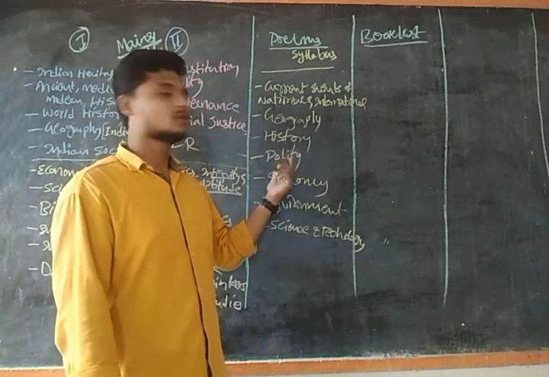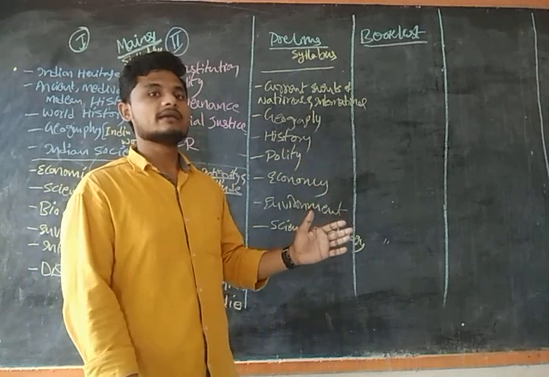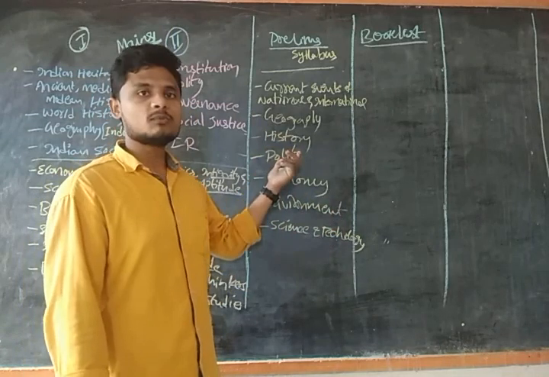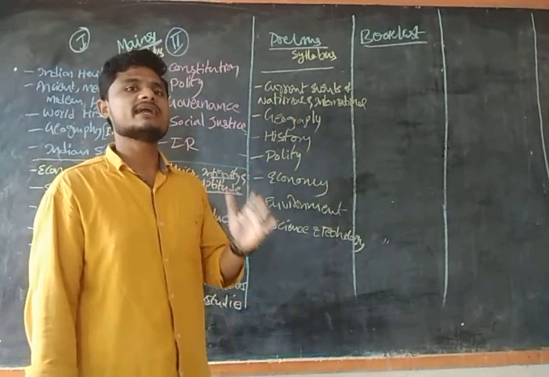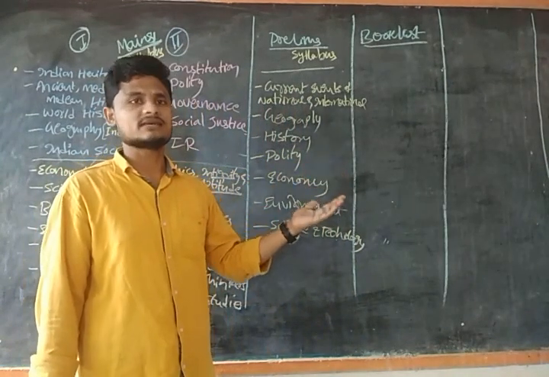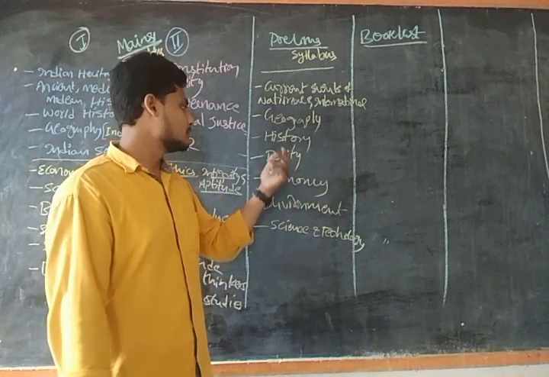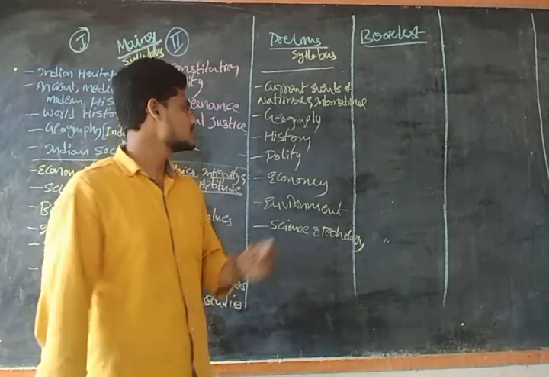And polity is about what has been happening from independence till date. The difference between history and polity is only the dates. History is what happened till 1947 or 1950, and polity is what is happening right now. The present governance system is known as polity.